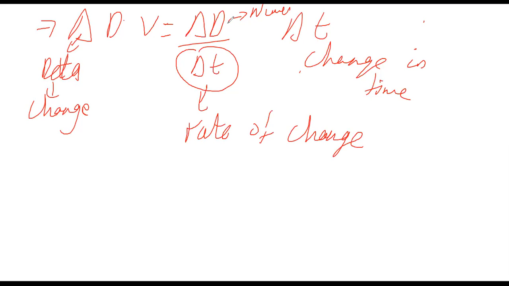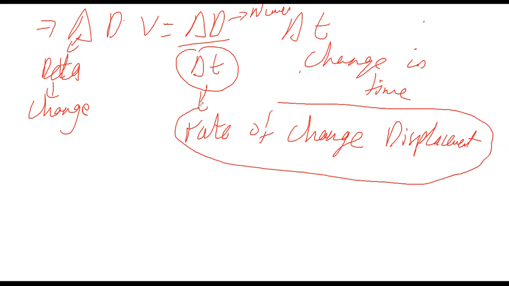Which quantity is changing? Displacement. So in the denominator, rate of change of what? The quantity in the numerator, and the quantity in the numerator is displacement. So the rate of change of displacement is known as velocity.